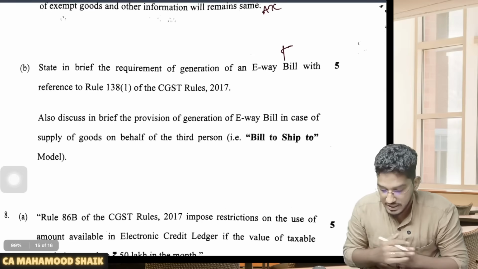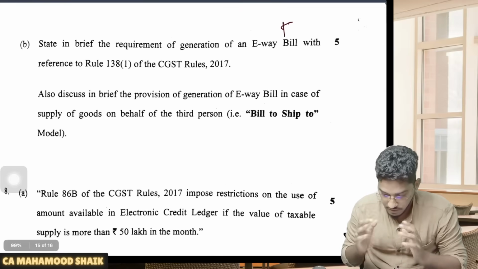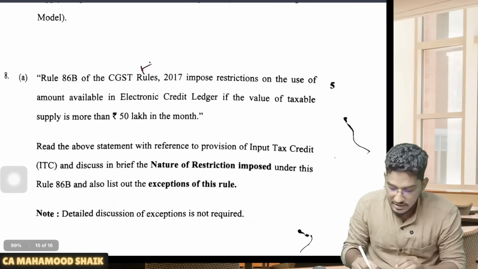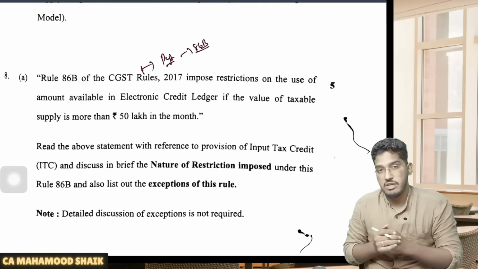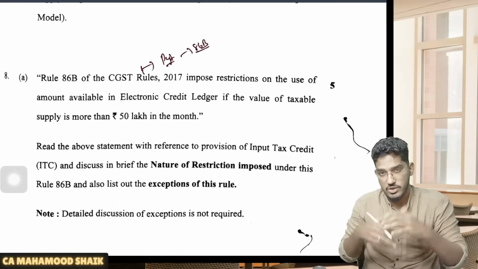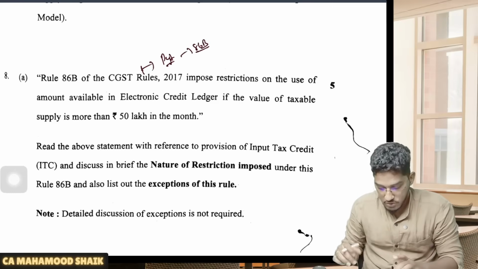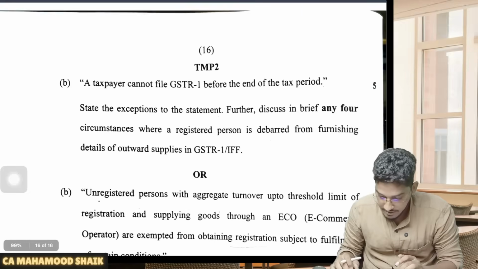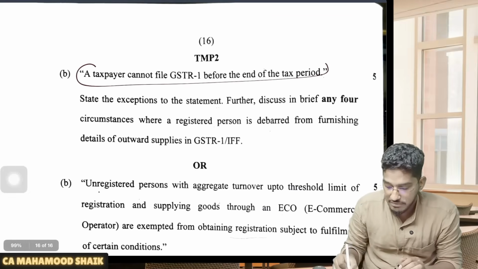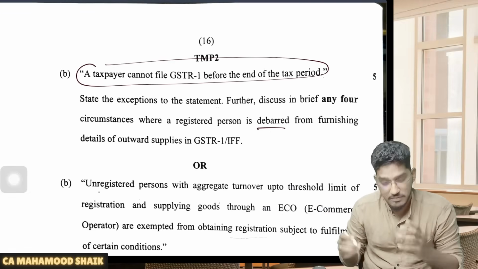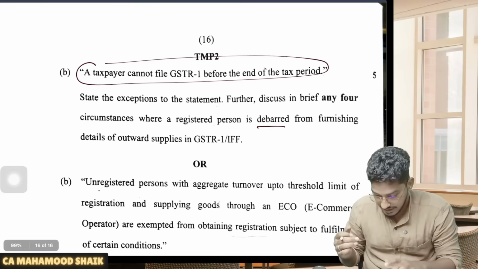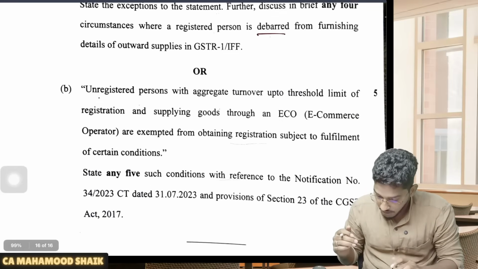Then we have a straightforward question regarding the e-way bill, where they have asked us to write about the e-way bill provisions. Then one question from payment of taxes, where they are asking about Rule 86B, where 1% only you can discharge if your aggregate turnover exceeds 50 lakhs in a month. And from returns, one chapter is in what circumstances GSTR 1 will be barred. That also we have covered in our classes in a detailed manner, and from that they have asked one question.